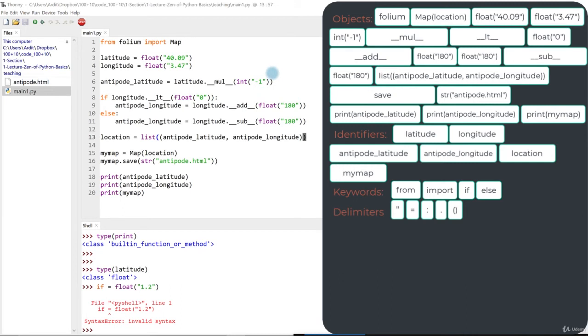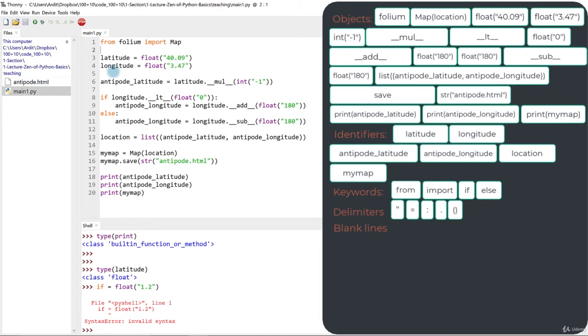Next, we have blank lines. Blank lines are this one in here, this one in here, this one in here, this, and that. So blank lines are just used by you as a programmer to separate different blocks of code, just for readability purposes. But for Python, it doesn't matter how many blank lines you use or if you use any at all. Python will ignore any blank line that you have in the code.